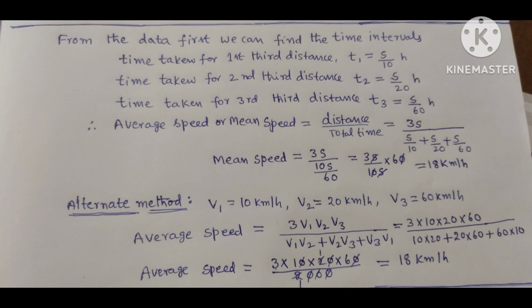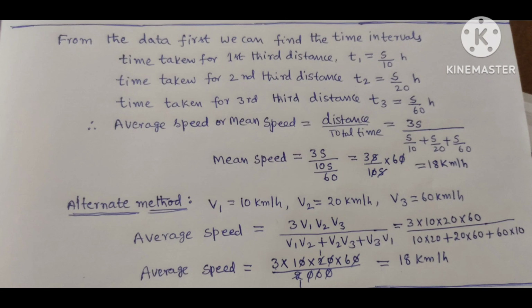Now we are going to find the average speed or mean speed, equal to total distance by total time. In this problem, total distance is taken as 3S and total time equals T1 plus T2 plus T3, that is equal to 3S by S by 10 plus S by 20 plus S by 60.